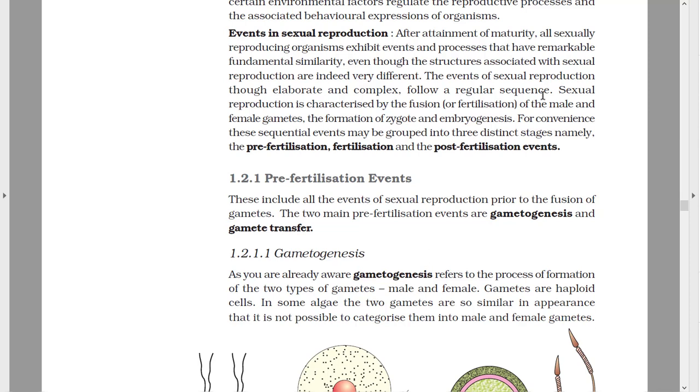Sexual reproduction is characterized by the fusion of the male and the female gamete, that is known as fertilization. And after the fertilization, what happens? The formation of the zygote takes place and it is followed by embryogenesis.